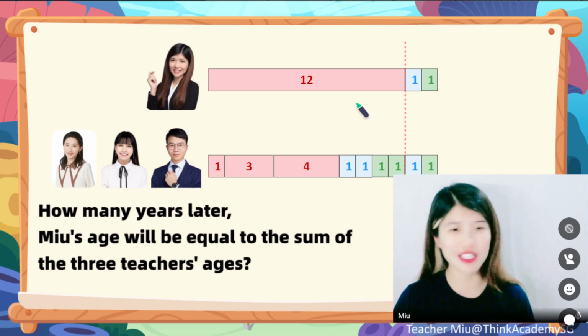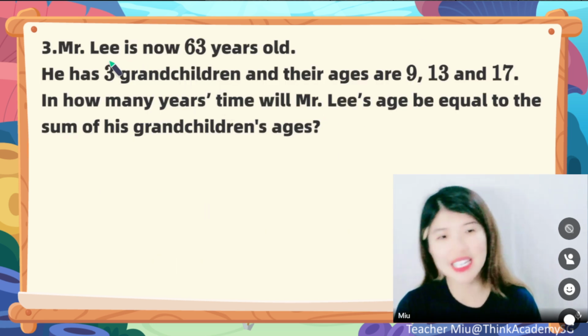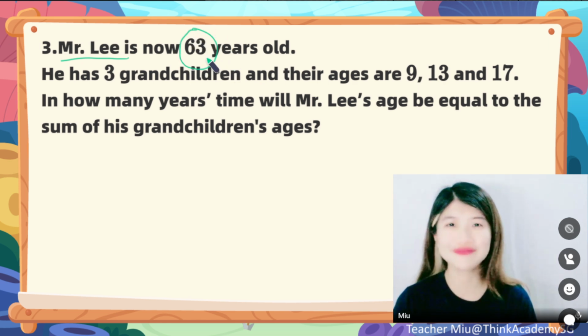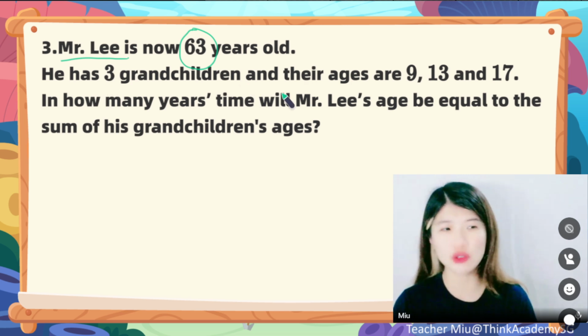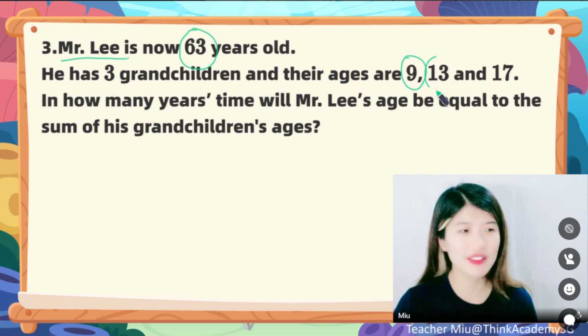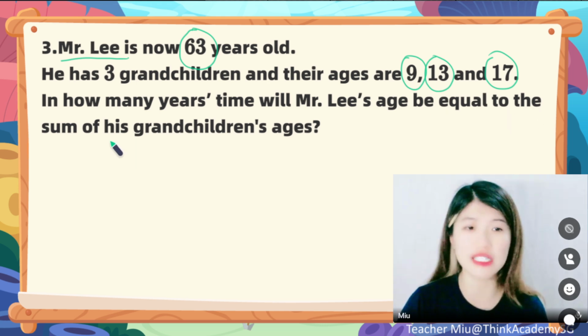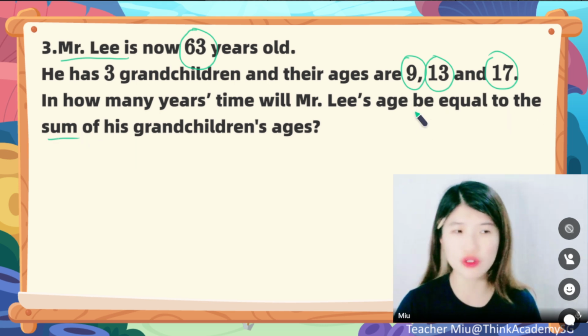Now let's try one question. Mr. Lee is now 63 years old. And he has 3 grandchildren, and their ages are 9, 13, and 17. In how many years' time will Mr. Lee's age be equal to the sum of his grandchildren's ages?